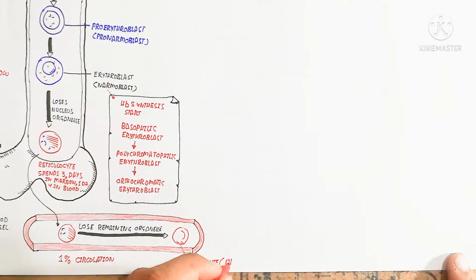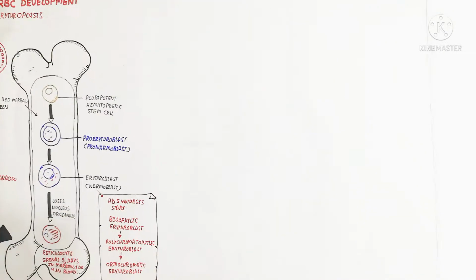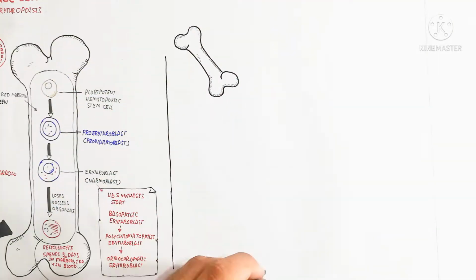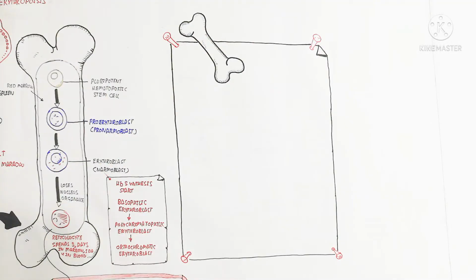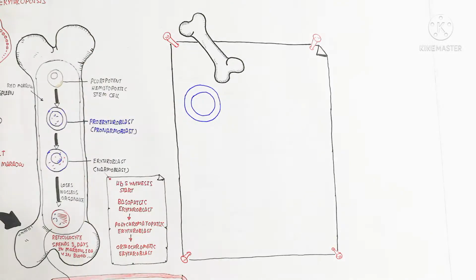The reticulocyte loses the remaining organelles, such as the mitochondria and other important organelles, and the erythrocyte is formed. The lifespan of the erythrocyte is 120 days.